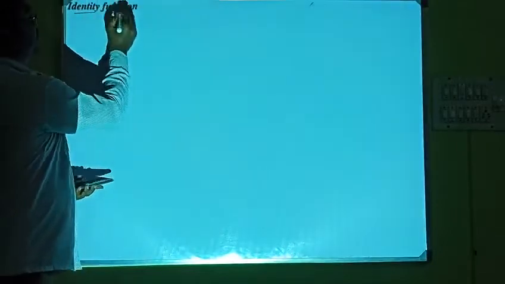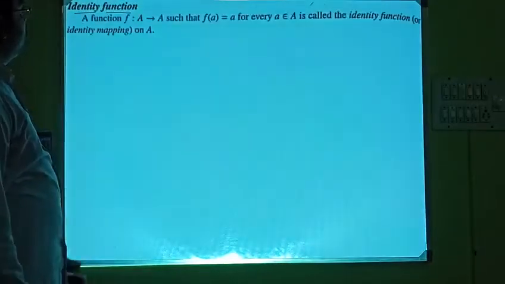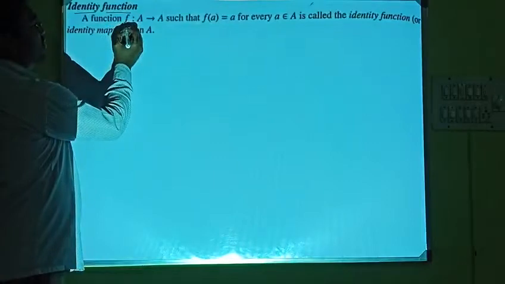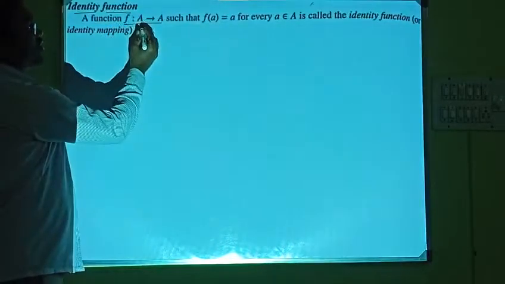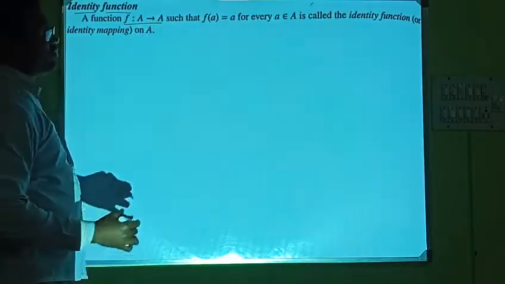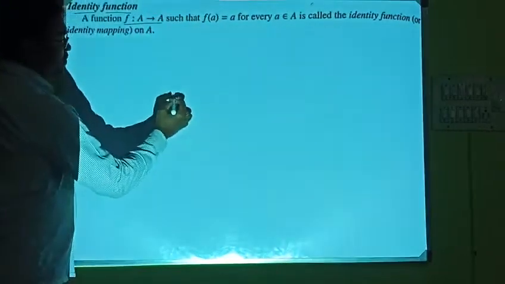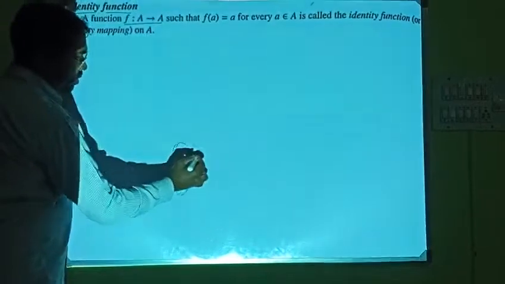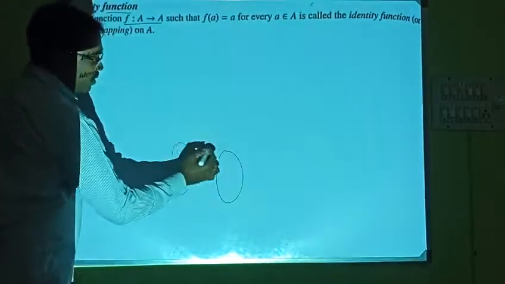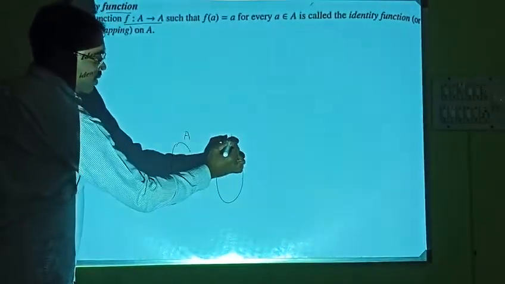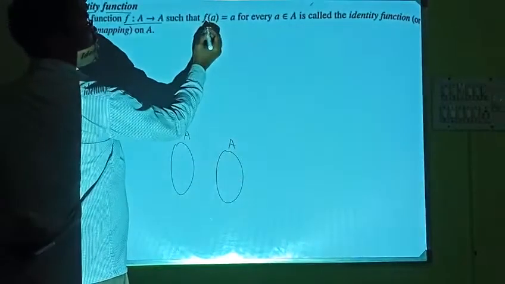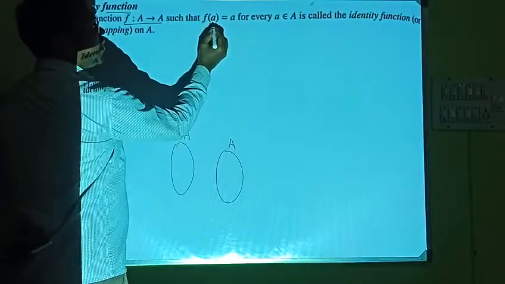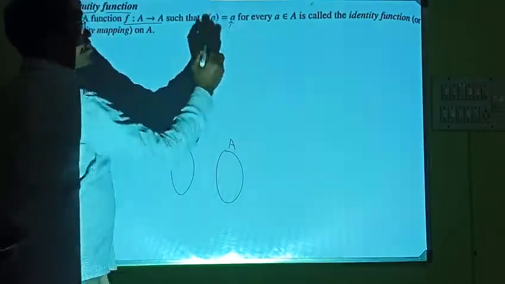Now let us see the identity function. A function f from A to A itself. That is, if you take a set A, and here also we take the set A, such that image of A is going to A itself.